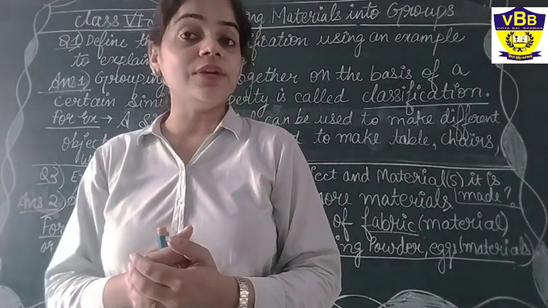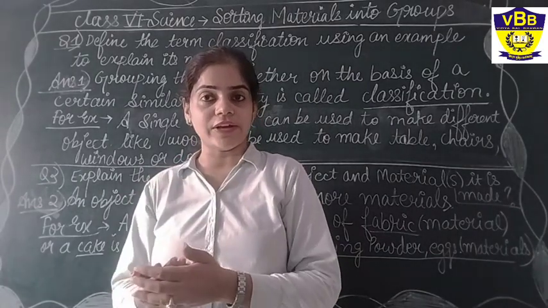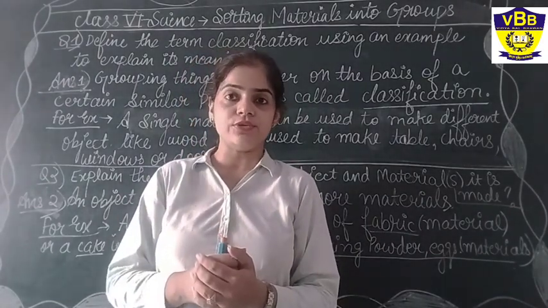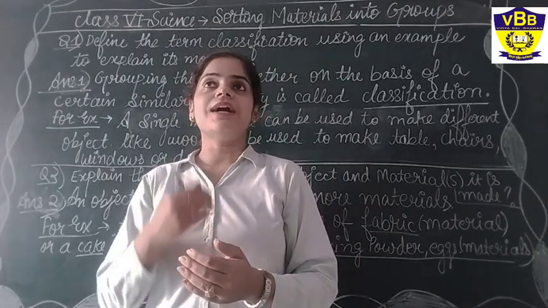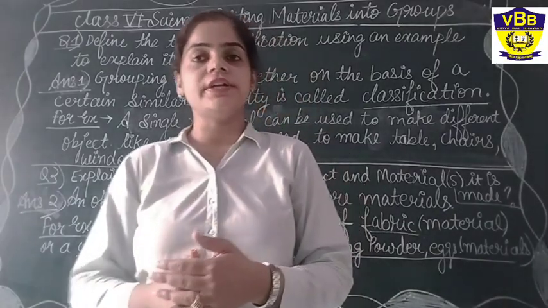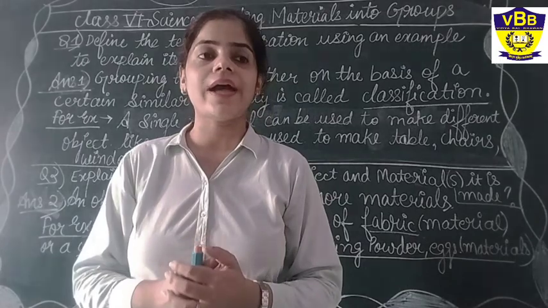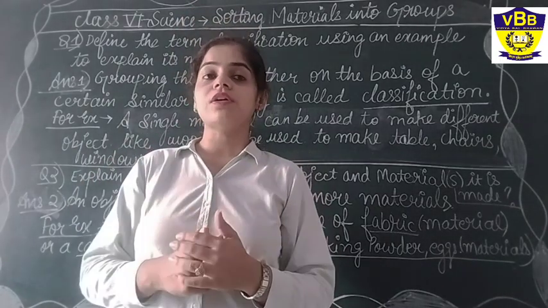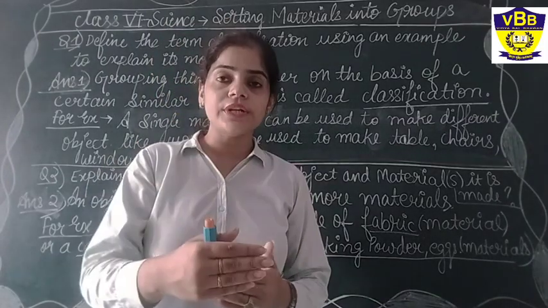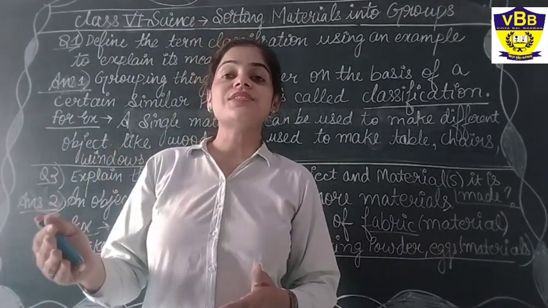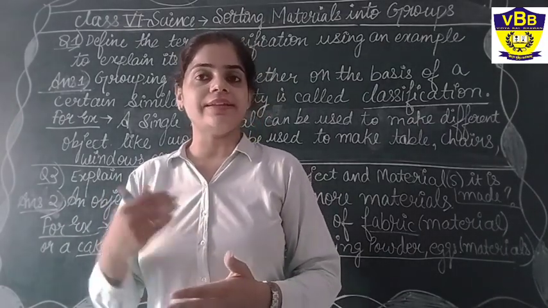And our second property was hardness. Whether they are hard or soft, according to which we can use them in our day-to-day life. The third one was solubility, whether they are soluble or insoluble in water, due to which we can use them in whatever things they are required. The second last was flotation, whether they will float or sink in water. The last one was transparency, whether they are transparent, translucent or opaque.